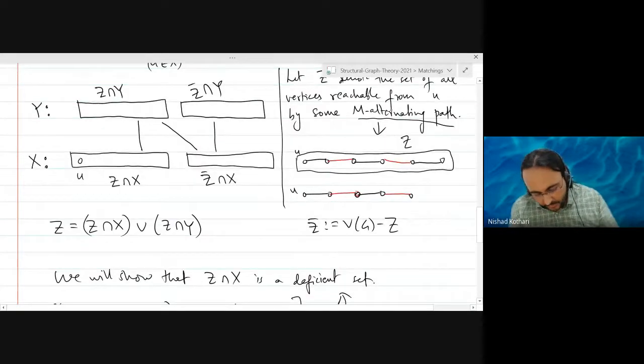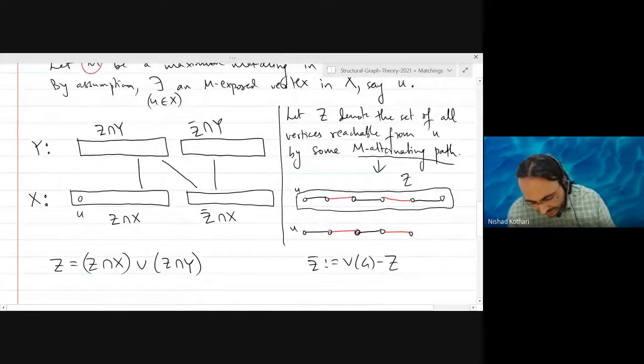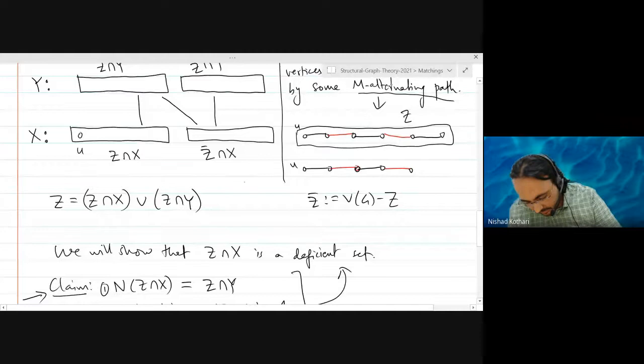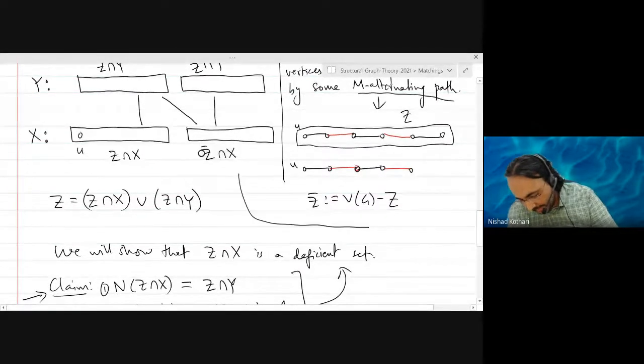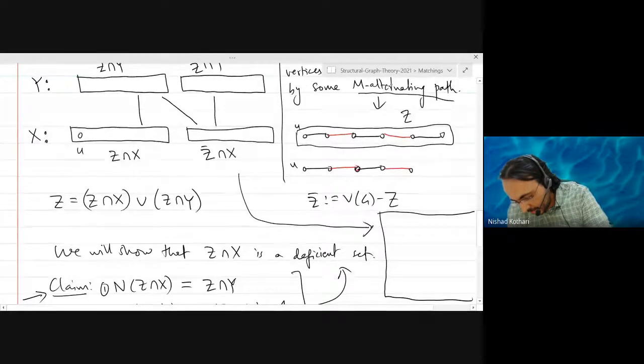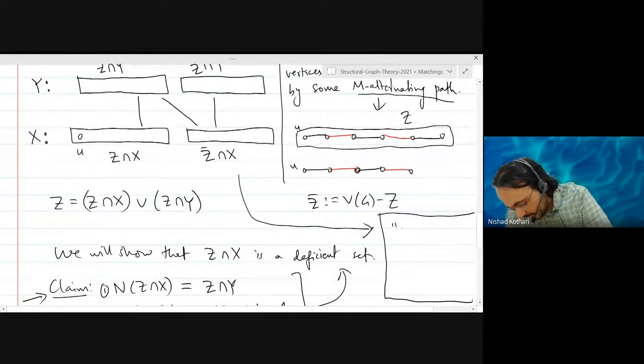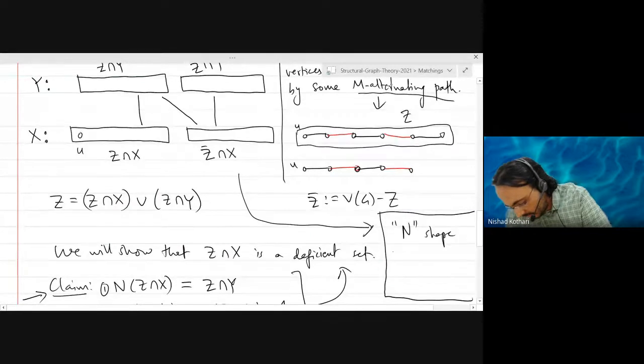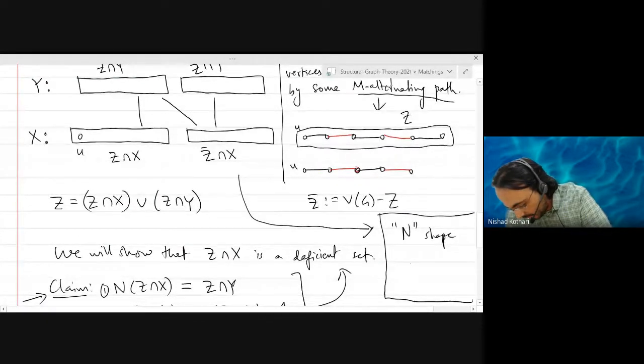Good. So this kind of an N shape that you see here appears a lot in matching theory. Whenever you study matchings in a lot of different situations for bipartite matchings, you see this N shape. You might see it on some of your assignment problems in assignment 5.